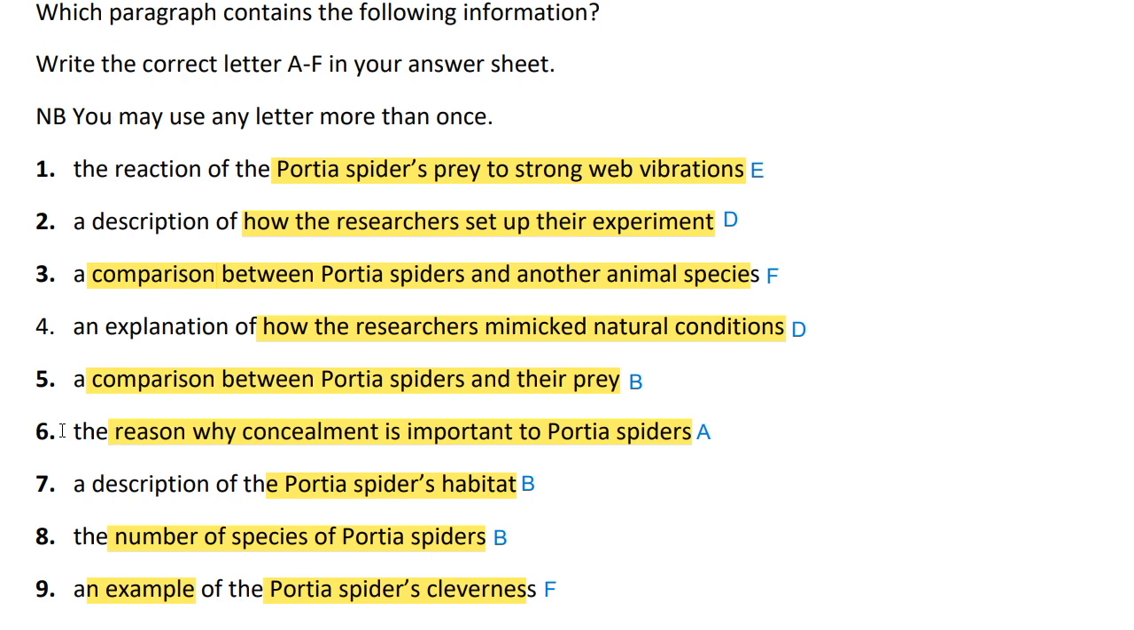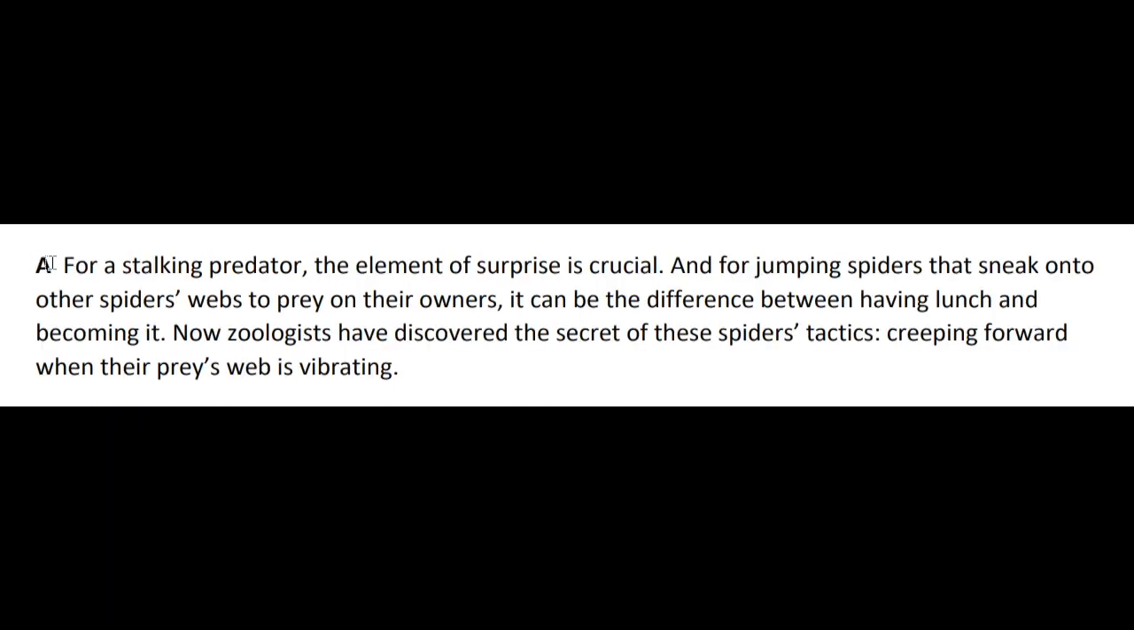Sixth, the reason why concealment is important to pottery spiders. This information is given in paragraph A. For a stalking predator, the element of surprise is crucial. This suggests that concealing or hiding from their prey is a crucial element for predators like pottery spiders, who often stalk their prey.